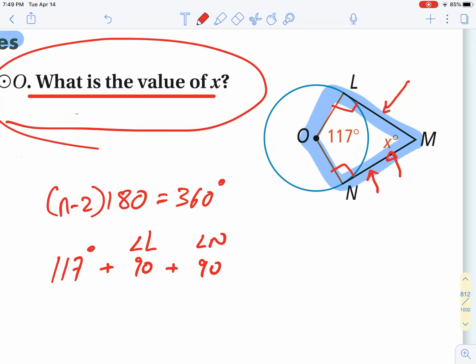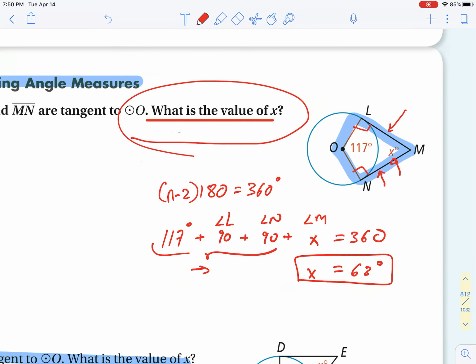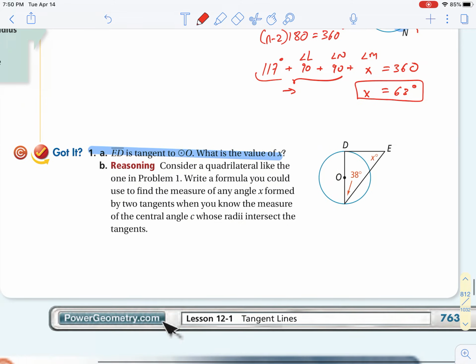Then angle M, way over here, is our x. Add those up and we have a total of 360. Add these up, bring them to the other side, and you will find that x is equal to 63 degrees.